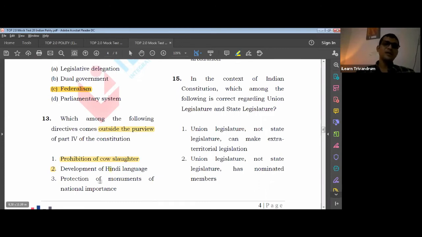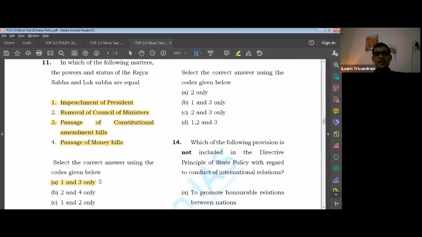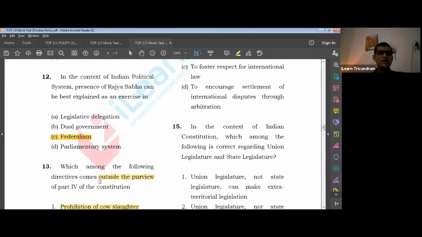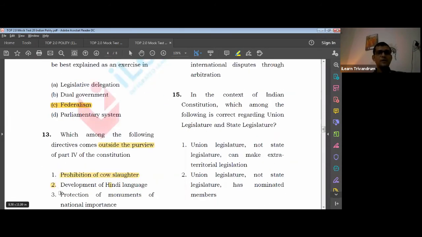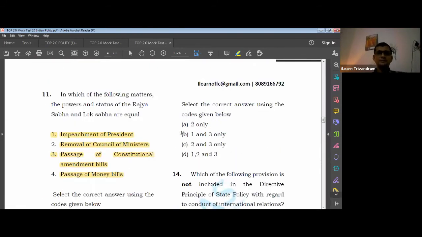Monuments is definitely, and just think logically, protecting monuments is something of national interest. Okay, and those monuments of national importance, we have legislations, so it is part of DPSP. So what is the answer here? The second is outside the purview, so that would be A. Okay, A is the answer.